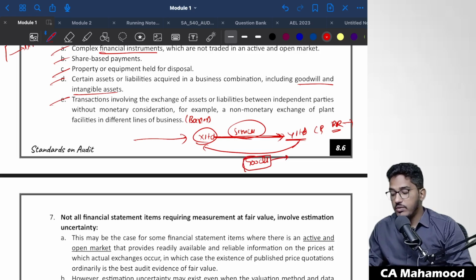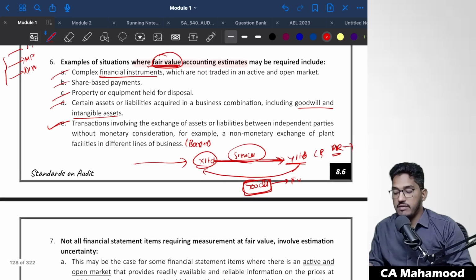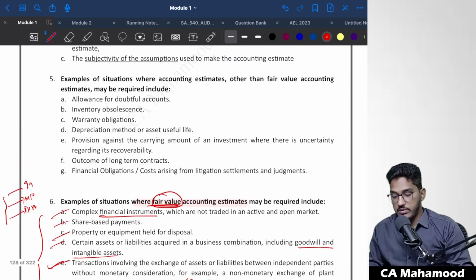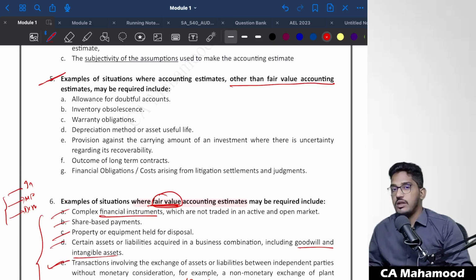How will you determine the current market value of the goods? Depending on the current market prices between the parties. So once again, you are bringing in the fair value concept here. So this is also one such example of an accounting estimate where fair value accounting estimates are used. These are a few examples of situations where we use fair value accounting estimates. Similarly, we have various other accounting estimates where we do not use fair value, where we do not pay attention to the current market prices. There are some accounting estimates other than fair value accounting estimates.